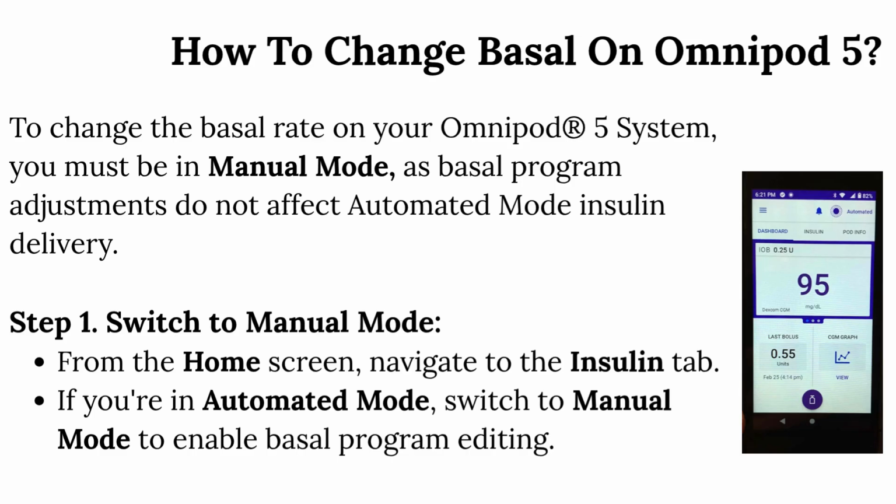To change the basal rate on your Omnipod 5 system, you must be in manual mode, as basal program adjustments do not affect automated mode insulin delivery. Step 1. Switch to manual mode. From the home screen, navigate to the insulin tab. If you are in automated mode, switch to manual mode to enable basal program editing.